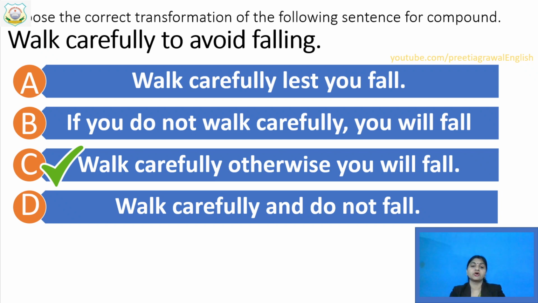But this D option is not correct. Why? Because it is not giving us the clear meaning. Walk carefully and do not fall. No, this is not giving us the correct meaning. The meaning should be walk carefully to avoid falling. गिरने से बचने के लिए. So walk carefully, otherwise you will fall. Okay, so गिरने से बचने के लिए means नहीं तो तुम गिर जाओगे. And that's why C1 is correct. And D1 is incorrect because it is giving us incomplete meaning.